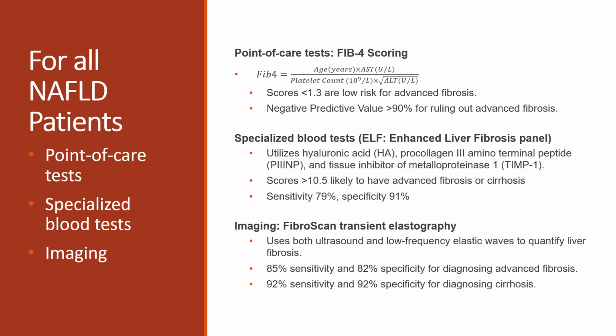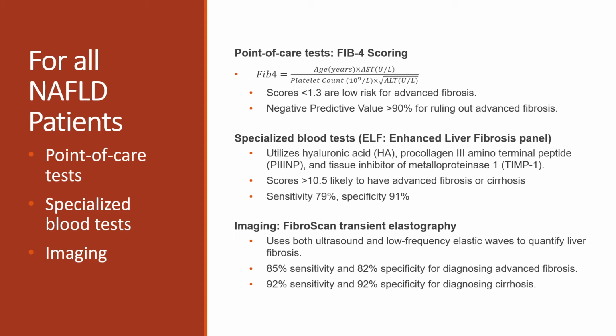The FIB-4 score is a point-of-care test that uses patient age, platelet count, AST, and ALT to calculate the risk of advanced fibrosis and cirrhosis. A score under 1.3 is low risk for advanced fibrosis with a negative predictive value of over 90%.